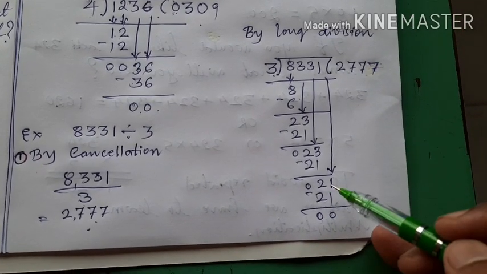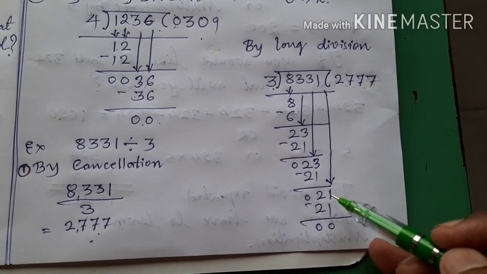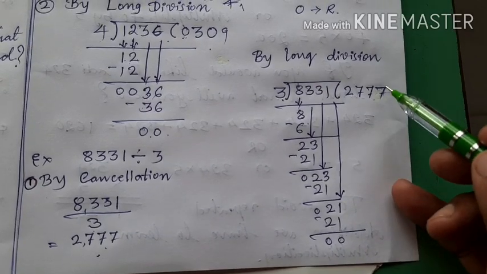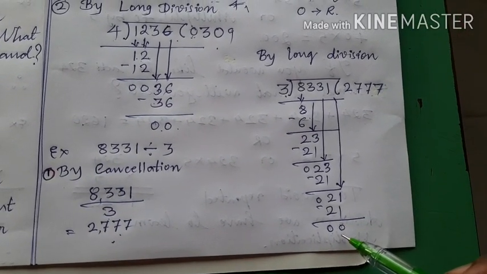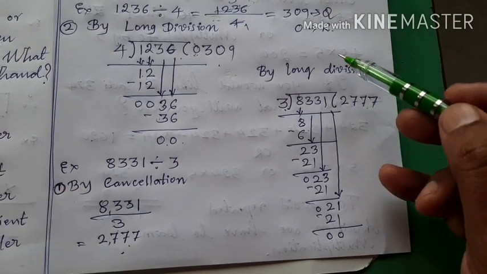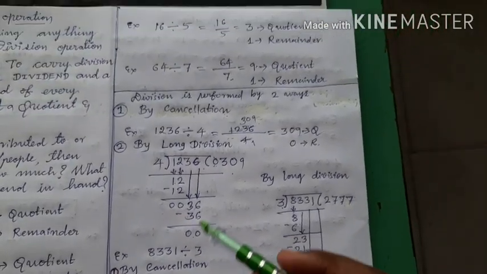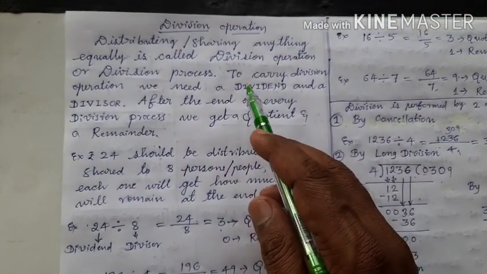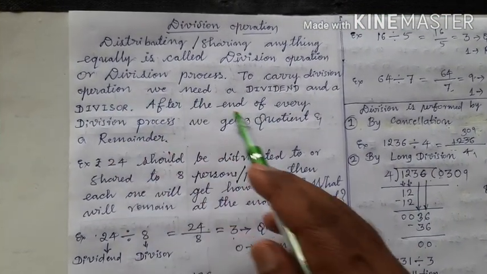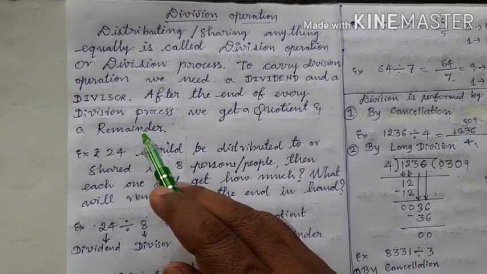You should search 21 in tables of 3. And you will know that 3 sevens are 21. 21 minus 21 is equal to 0. Okay. This is called long division. Therefore children, to do division, we need 4 terms: dividend, divisor, quotient and remainder. Okay.